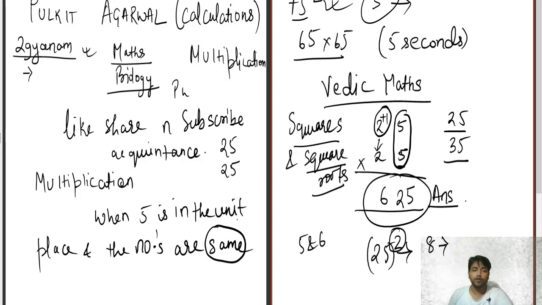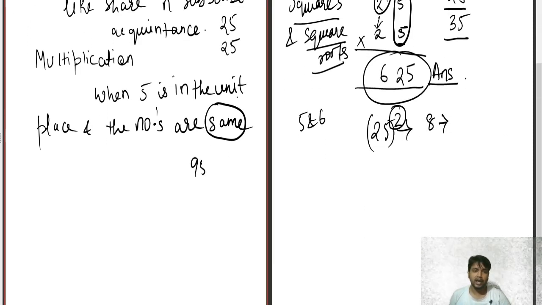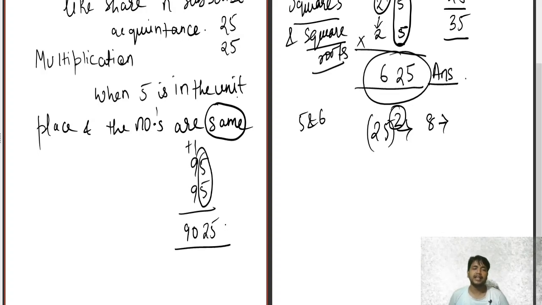Now a student may say, sir, 25 is easy. How about 95? Wow, dangerous sum. No, it is not dangerous. The trick goes the same. 5 5s are 25. 9 plus 1 equals 10. 10 into 9 is 90. So the answer is 9025. A student may not feel it is very hectic to multiply 10 into 9, as it is in the basic tables. Obviously, the 1 to 10 tables are easier than calculating 95 into 95. If you want to check this with a calculator, you can. I took 1 second to solve it. You will take 5 seconds to solve it.